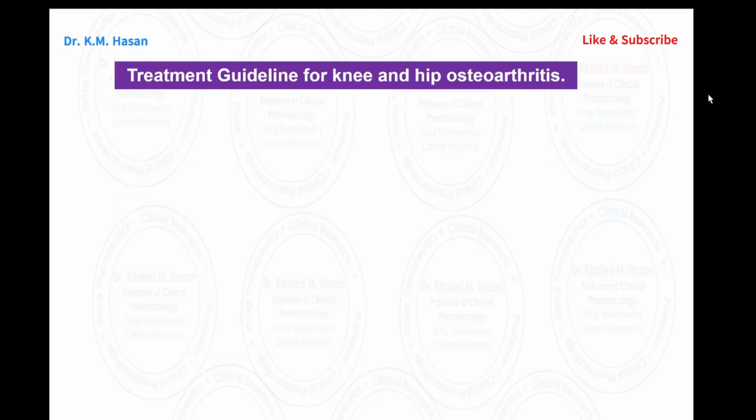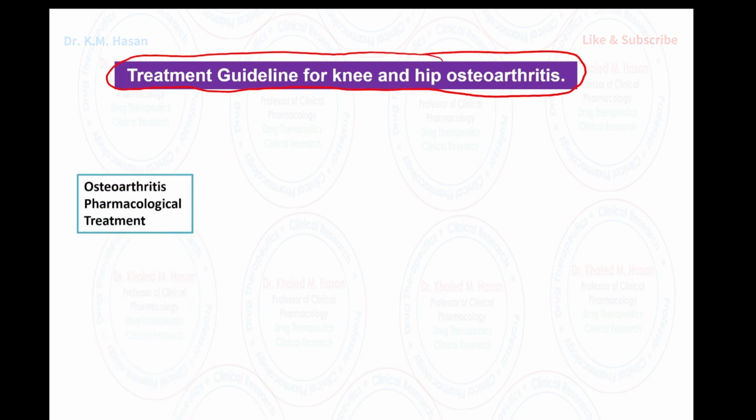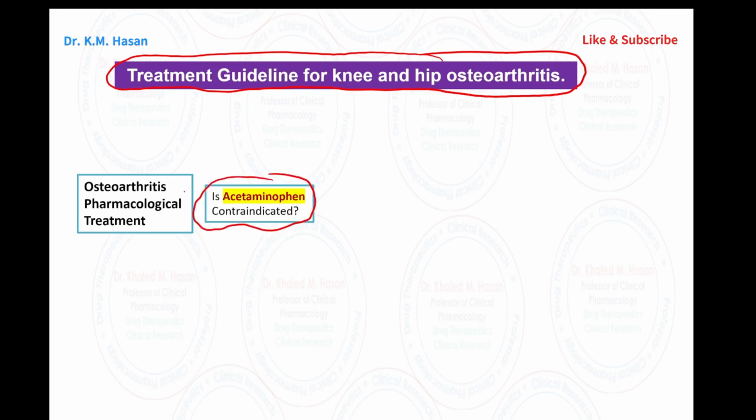Okay, next approach here. Patients suffering from hip and knee osteoarthritis, guidelines on how to treat the patient. Okay, we need pharmacological treatment. The first medication will be acetaminophen. We need to ask ourselves, is acetaminophen contraindicated? Can we prescribe it or not?